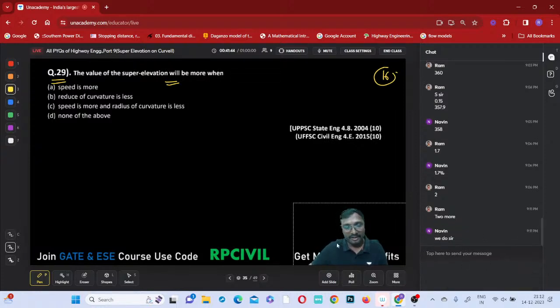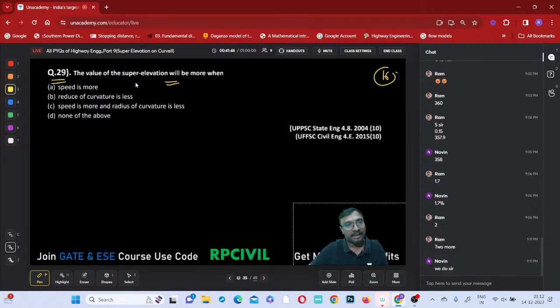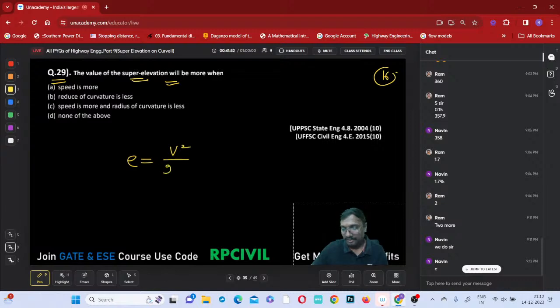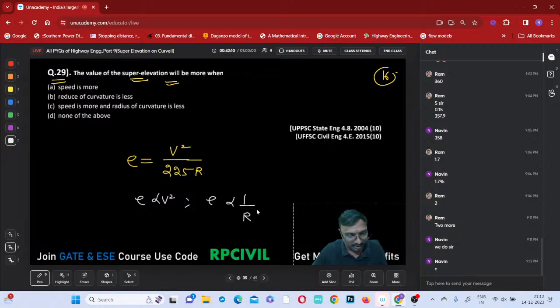Right, which one is the correct answer now? The value of super elevation is more when? Super elevation E equals V square by 225 R. By default, if nothing is mentioned, we select V square by 225 R only. So E is directly proportional to V square and inversely proportional to the radius.